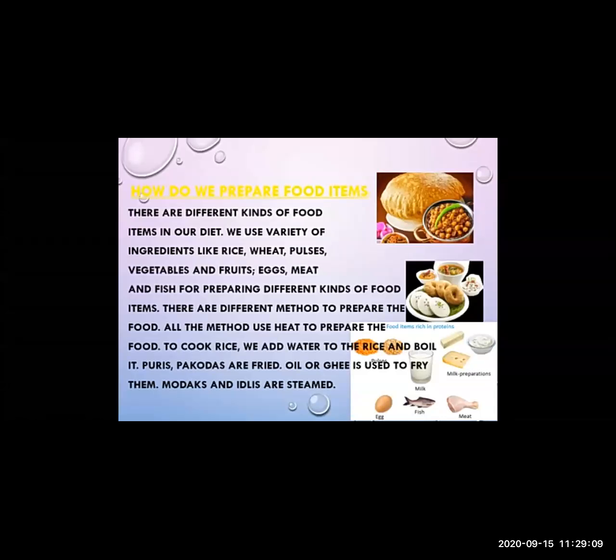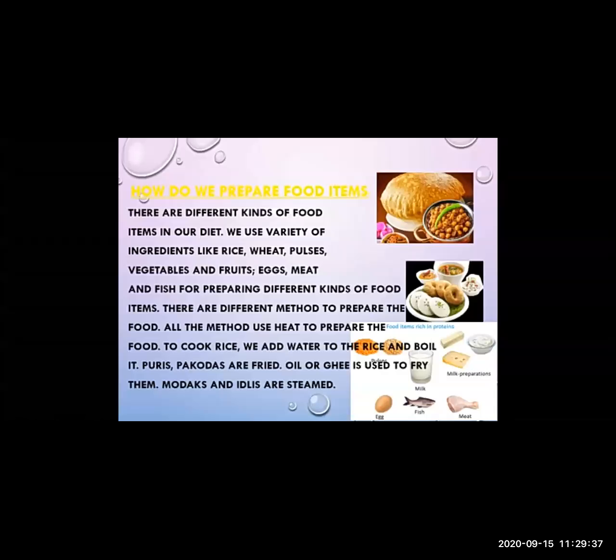We cook some food by baking it, like cookies and cake. We cook some food by roasting it, like chapati, papad. We cook some food by steaming, like idli, pulao. We cook some food by frying it, like papad, puri.